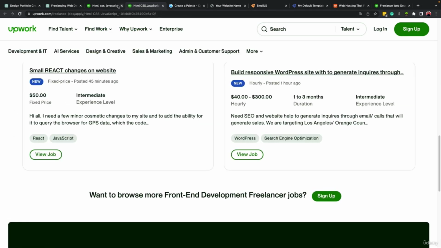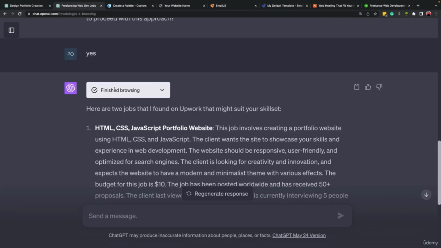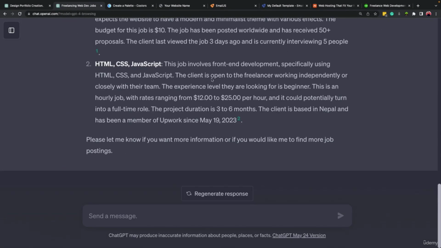So I just wanted you to know that it is possible to use ChatGPT, if you have the version that can look online, the web browsing version, to find jobs for you. You can keep doing this. You can tell ChatGPT to look for more jobs for me. Look on freelancer.com and other websites as well. Right, so that was all about this lesson. If you're ready, let's go for the next part.